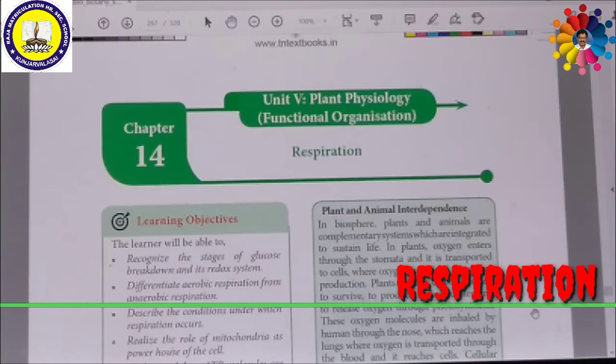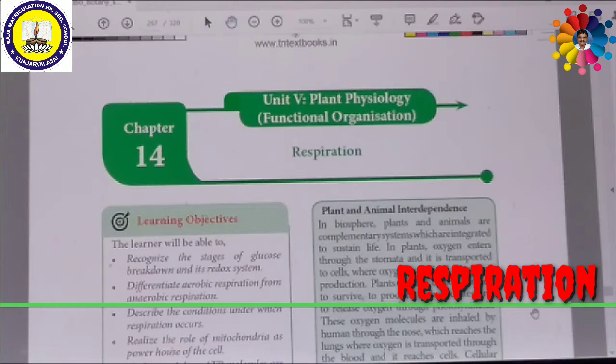Both plants and animals are interdependent with each other. Naturally, in the biosphere, plants and animals are complementary systems which are integrated to sustain life. In plants, oxygen enters through the stomata and is transported to the cells where the oxygen is utilized for energy production.